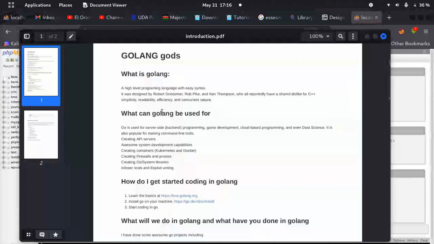Golang can be used to do so many things. Golang basically is a high-level programming language with an easy syntax, like any other language: Python, C, C++, Java. If you are familiar with programming languages, that's what Golang is all about.